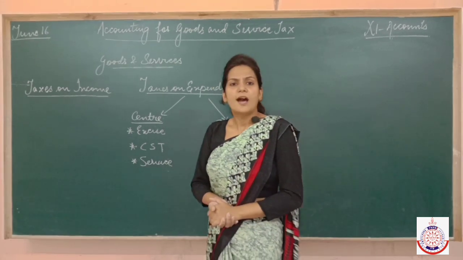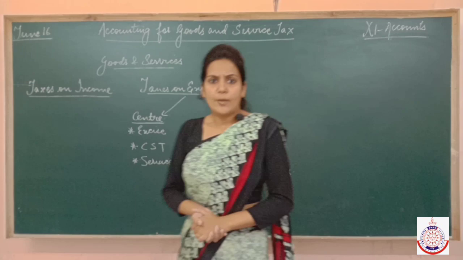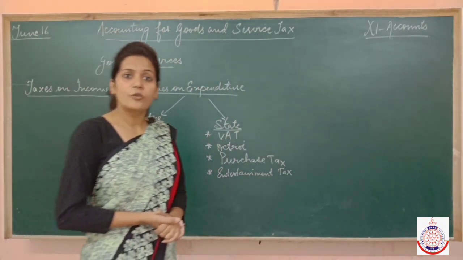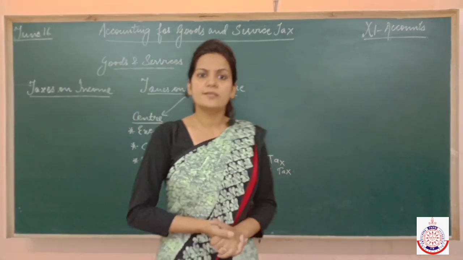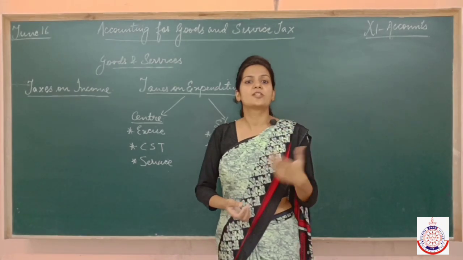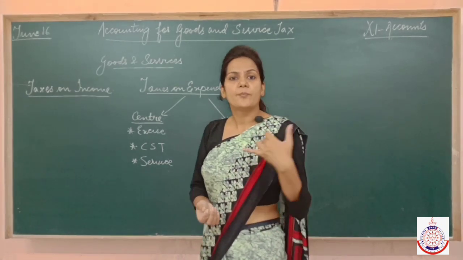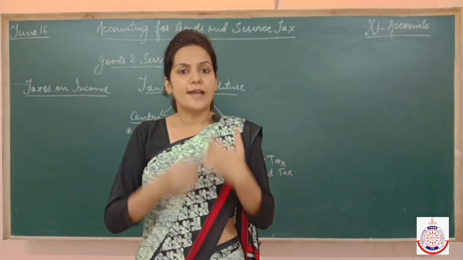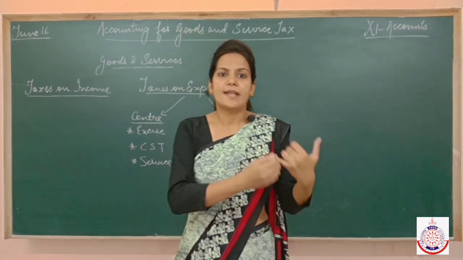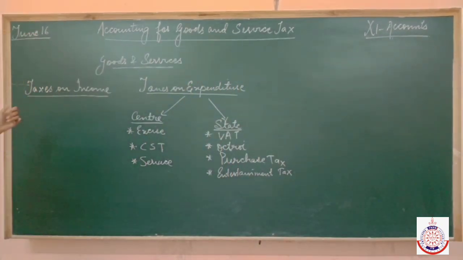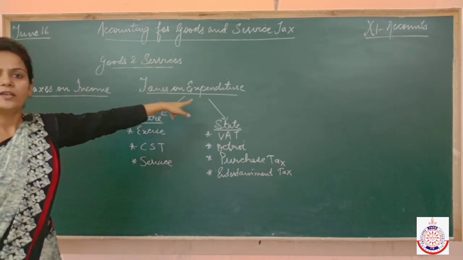Then the son asked his father, Papa, why do we have to pay so many taxes? You are paying taxes on your income, that is income tax, and now you are paying taxes on expenditure also. Expenditure means kharche, jo hum kharche karte hain. Then the father replied, there are two sorts of taxes, my son. One is the tax on income and the other is tax on expenditure. So now look at the board.